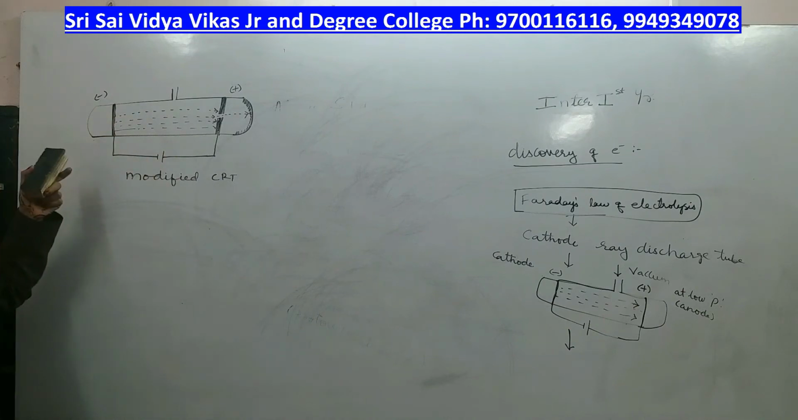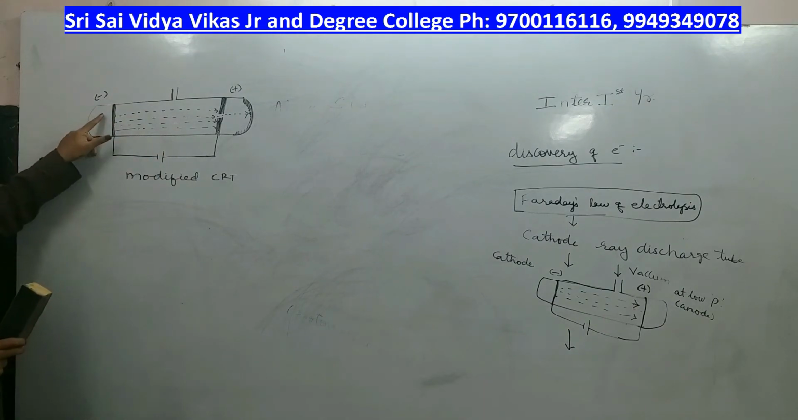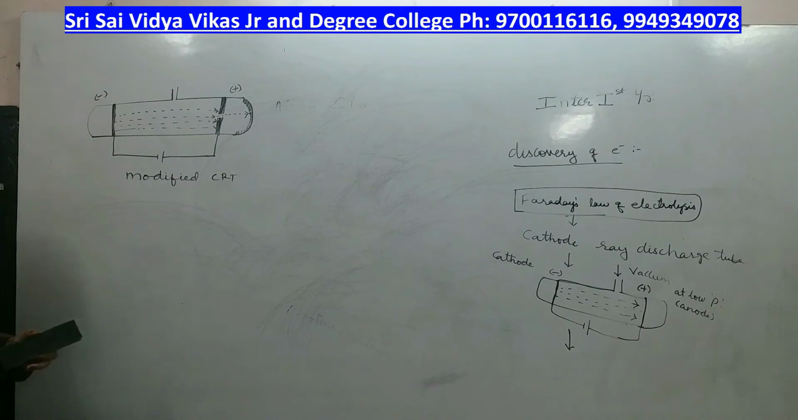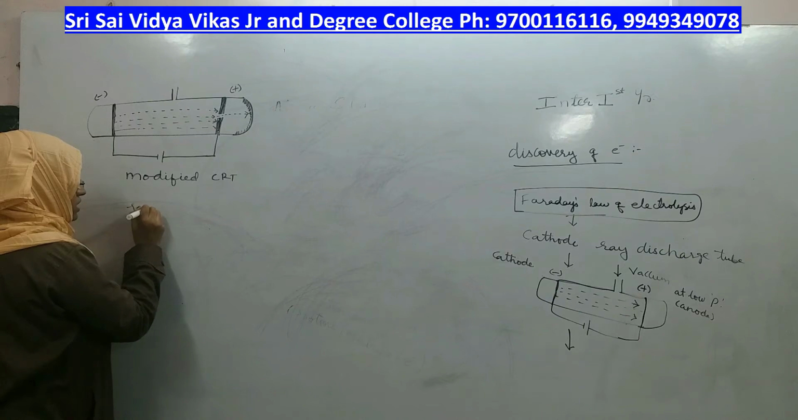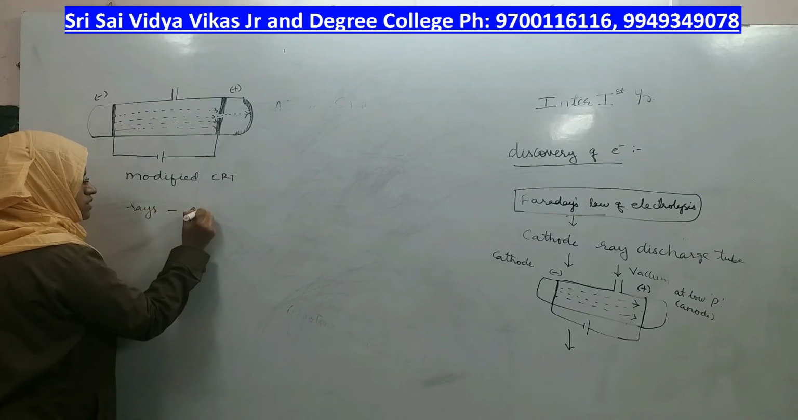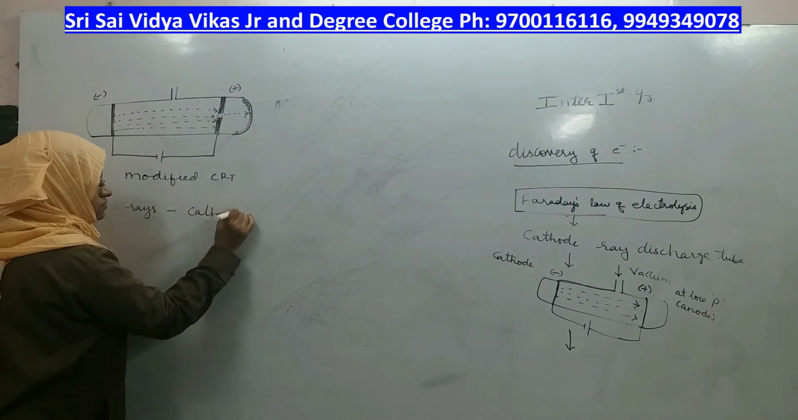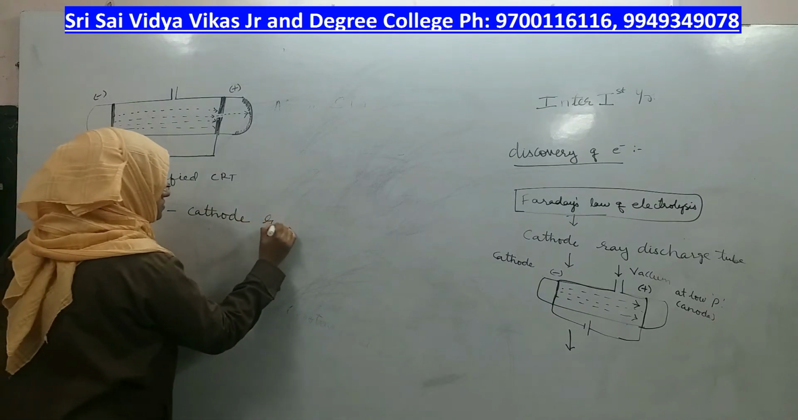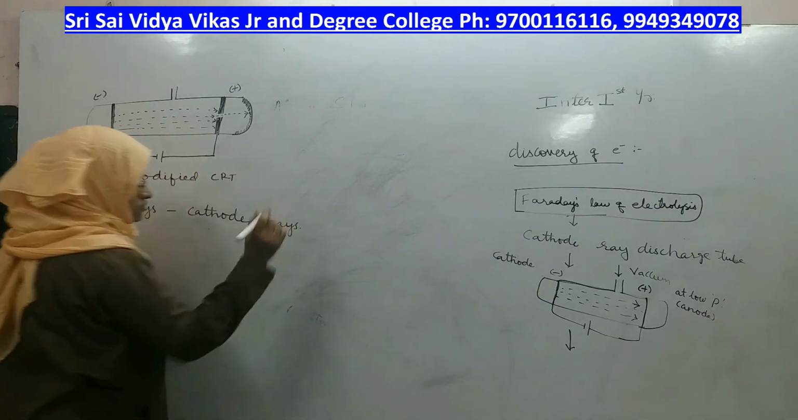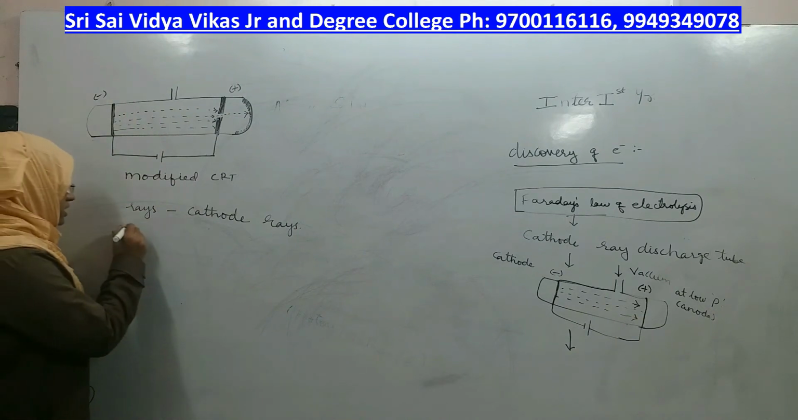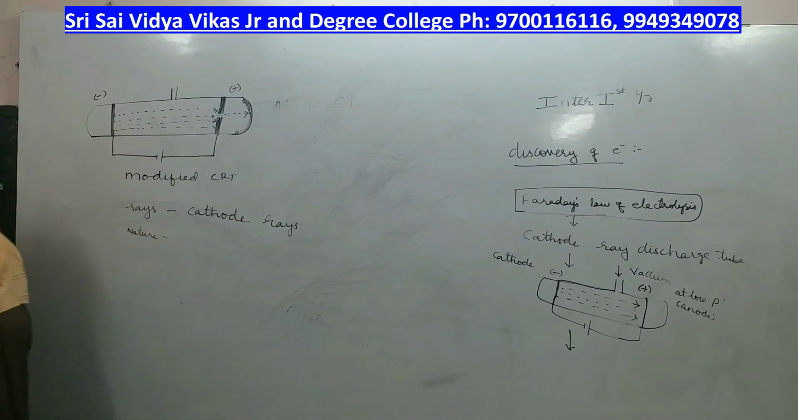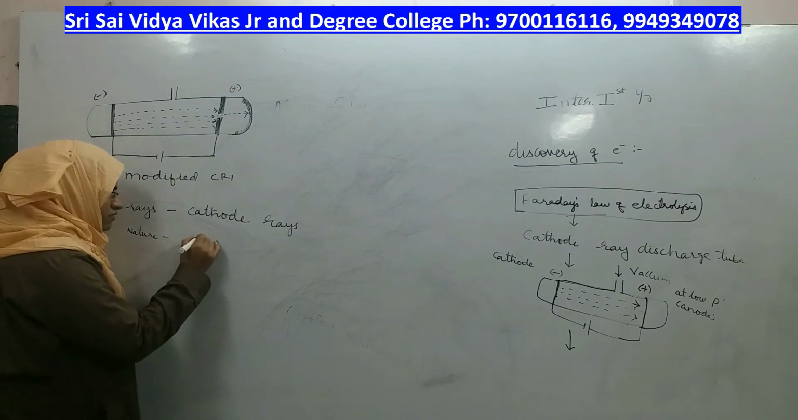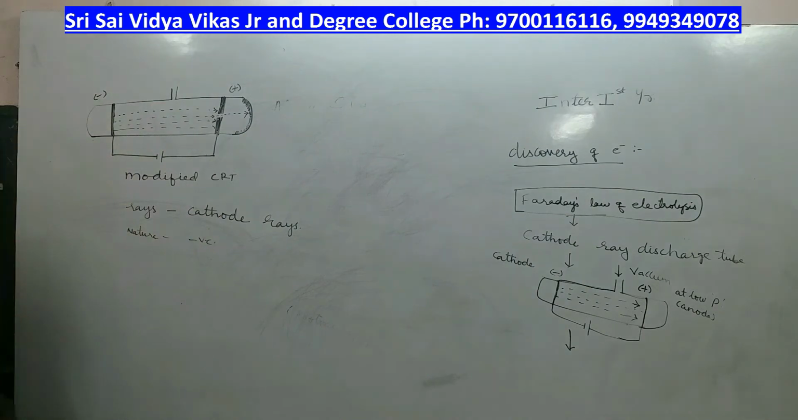From where are they originating? They are originating from a negatively charged electrode. Therefore, the rays must also have negative nature. The rays are called cathode rays because they are emitting from the cathode. Right? What is the nature of those rays? If they are starting from a negative electrode, their nature also has to be negatively charged. Right?